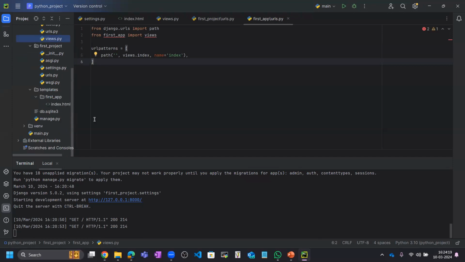Now it is time to work with the static file. I already told you about the static file, what the static file is, and what the meaning of creating static files is. So basically, for reflecting any text on the web page, we are using the templates method, and inside the templates we are storing some HTML or CSS files.